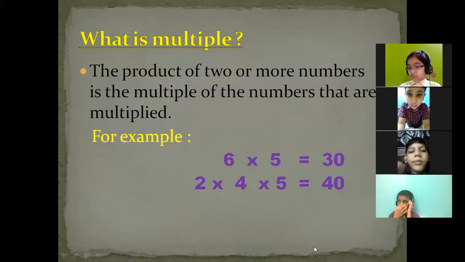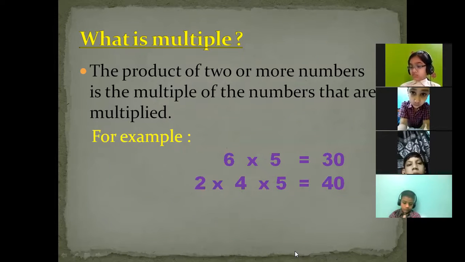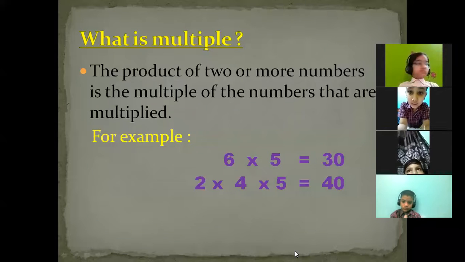And suppose ma'am is going to ask, can you tell me the multiple of 4 and 5? Ma'am, 20. Very good. So this will be the multiple. Is it clear? When we multiply these numbers, we find out the multiple. Is it clear? Yes, ma'am. Okay, beta.